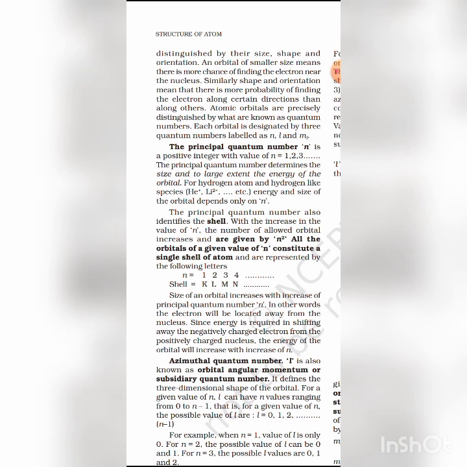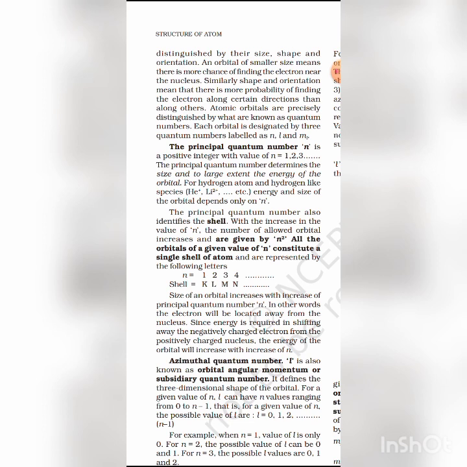So angular momentum quantum number is also called azimuthal quantum number. The quantized values of orbital angular momentum can be specified in terms of the angular momentum quantum number. It determines the shape of the orbital. Okay, and it is denoted by small l.